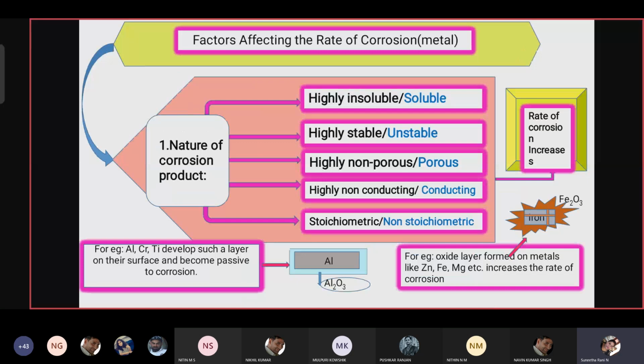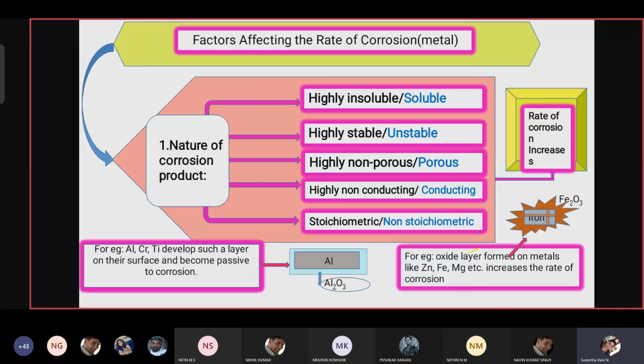Once aluminium is rusted, it converts into aluminium oxide, and this metal oxide forms a protecting layer on the aluminium base metal. It becomes passive, hence aluminium is passive to corrosion.